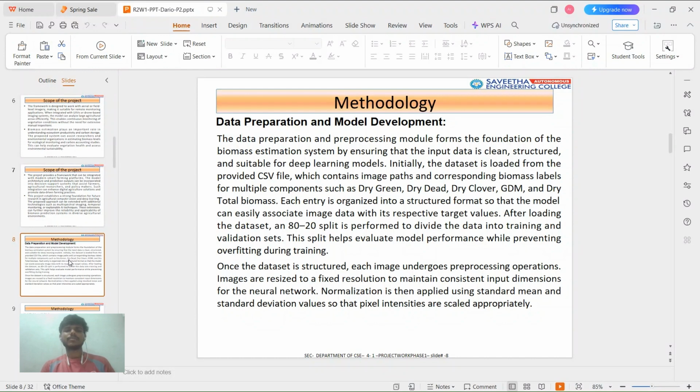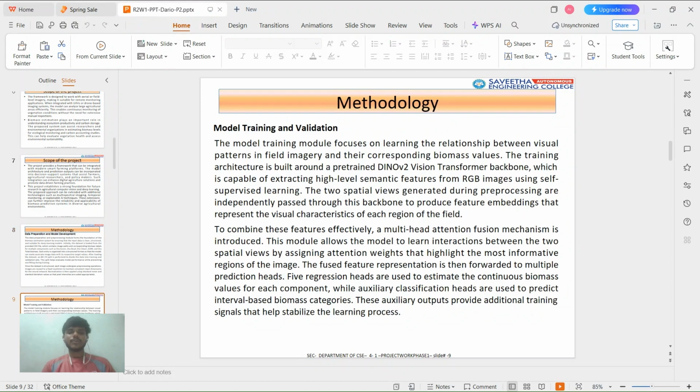First of all, we are preparing the data set by splitting it in an 80 to 20 ratio, that is, 80% is the training data set and 20% is the validation data set. So our data set is used by the models to predict dry green, dry dead, dry clover, GDM, and dry total biomass. Okay, our model here is the DINOv2 model, which is a self-supervised vision transformer model. This DINOv2 model is used only for the backbone. Actually, we are going to predict the five regression values.